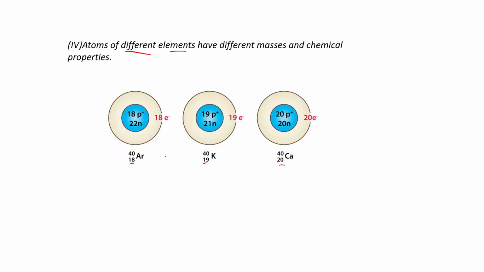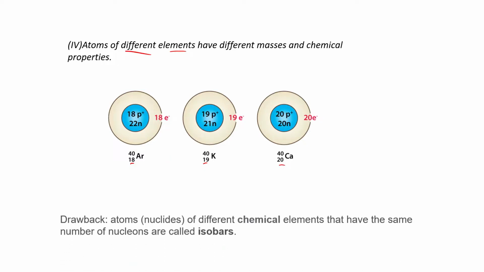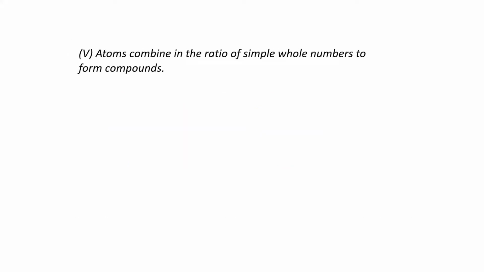In this case, we are saying no, this postulate is also wrong, and that's why it becomes a drawback, right? So whenever you have different atomic number but same mass number, what do you call it? That is nothing but isobars. So here potassium, argon and calcium are isobars of each other. Okay. Going further, we have postulate number 5.